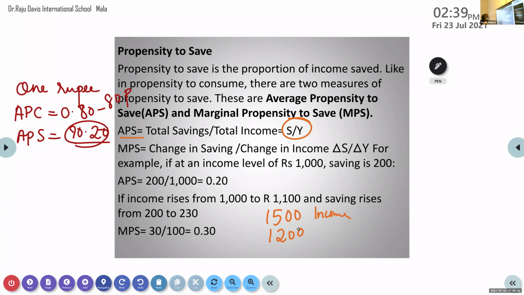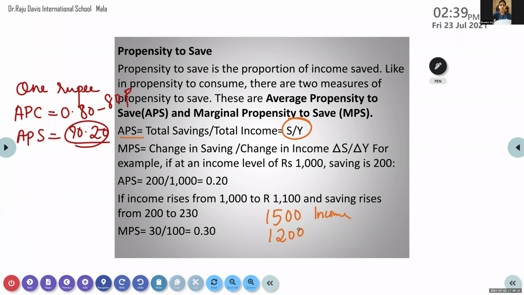Helvina, you got the savings? Yes, ma'am. How much is the saving? Negative 300. How come negative? Income is 1500, right? From that, how much is consumed? 1200.